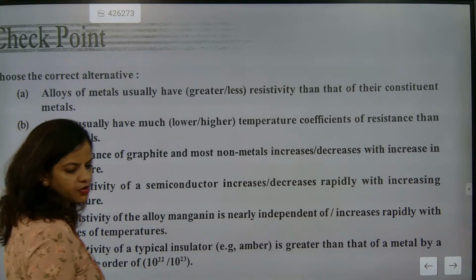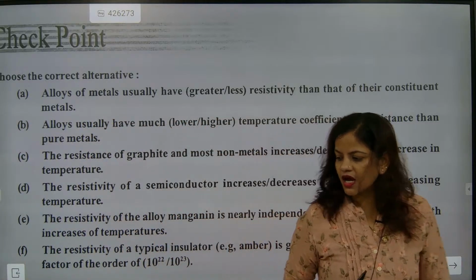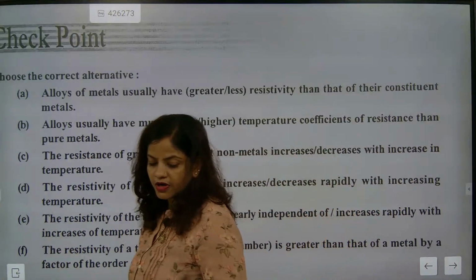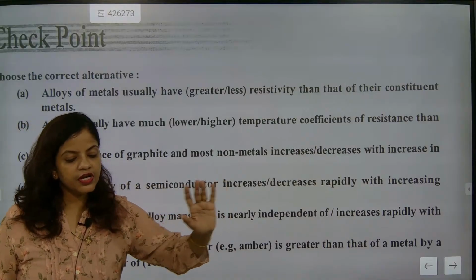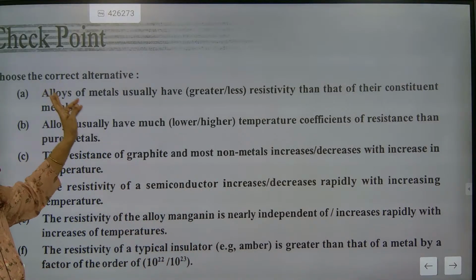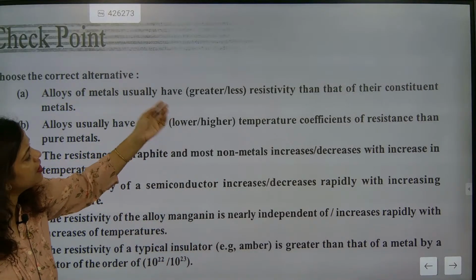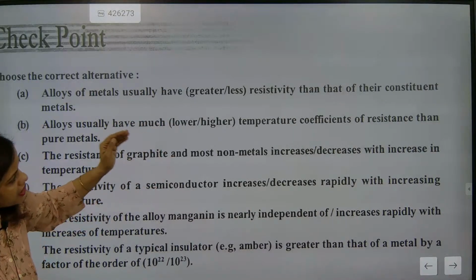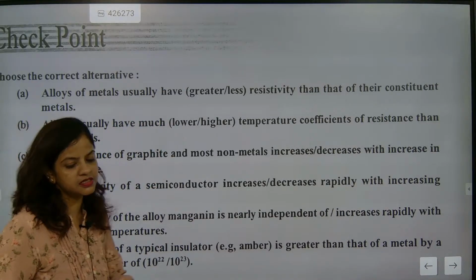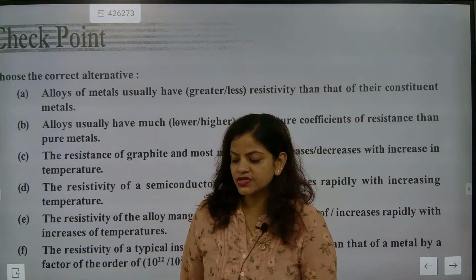Come on, start answering the questions, please. And your time starts now. Yashwit, good morning. So now your time starts now. You need to choose the correct alternative. The alloys of metal usually have dash resistivity than that of their constituent metals. You need to answer this question.